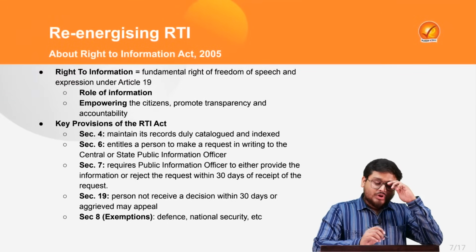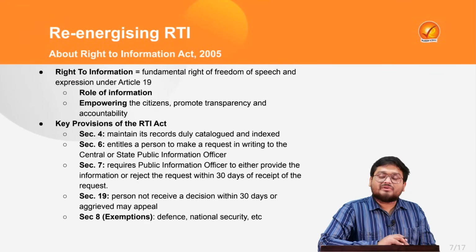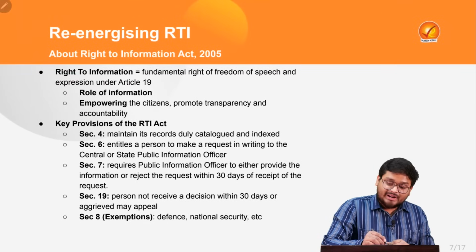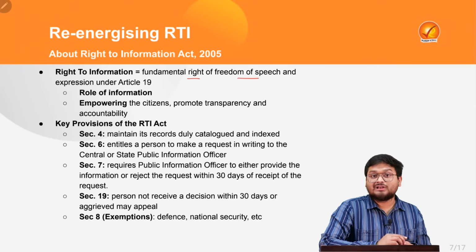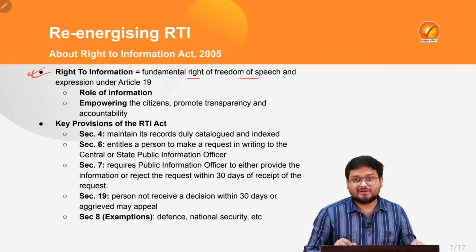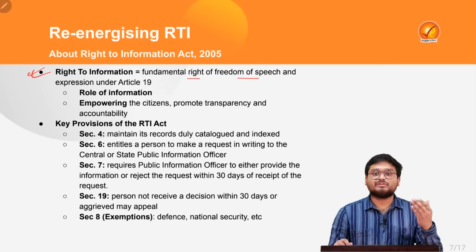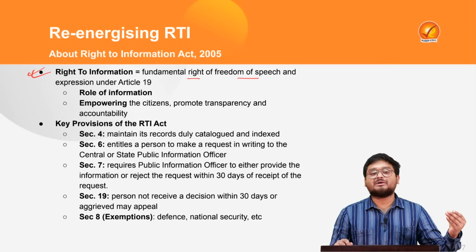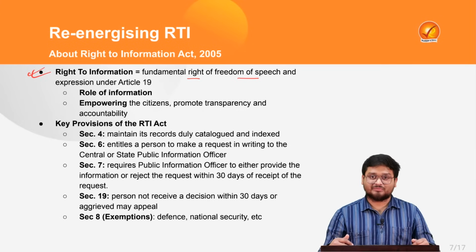And here we have to understand that the right to information is also a fundamental right under the freedom of speech and expression in Article 19. And why is it a very, very important fundamental right? Because information will let you develop your own individualism, right?